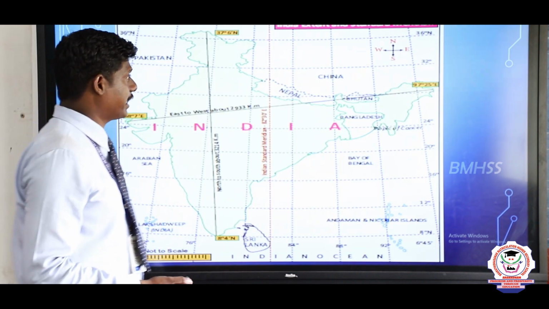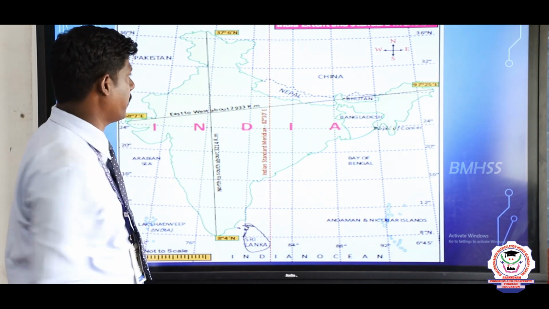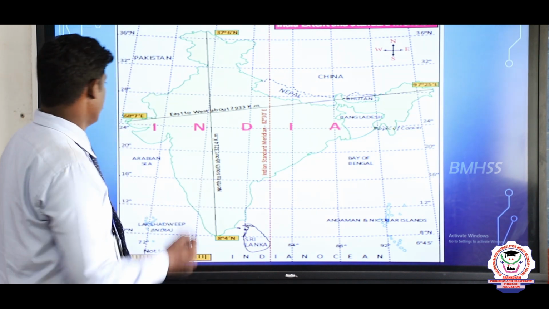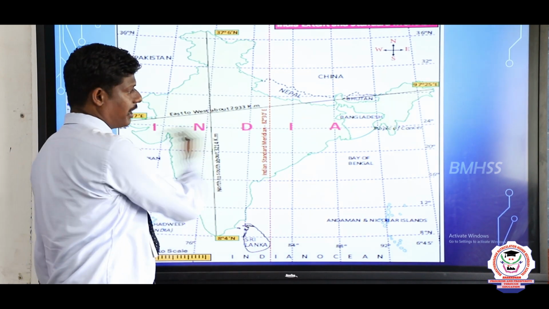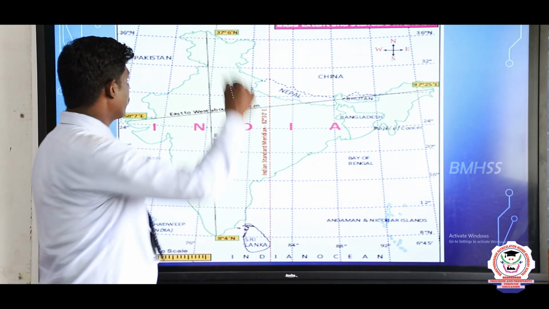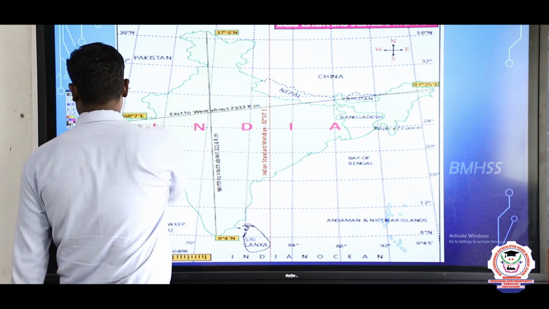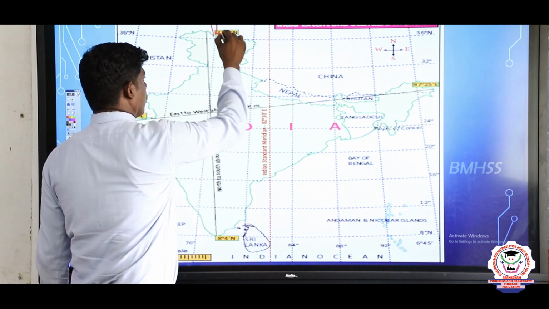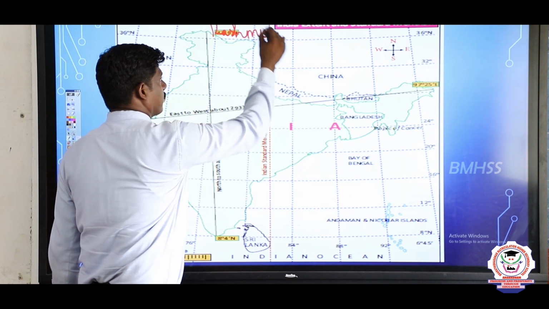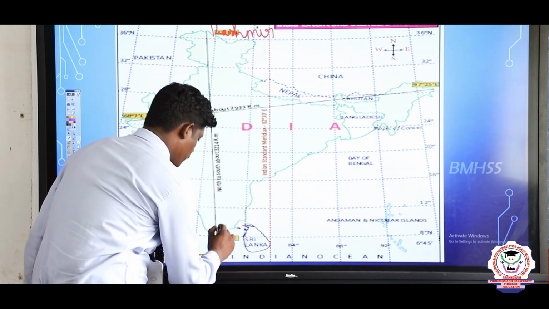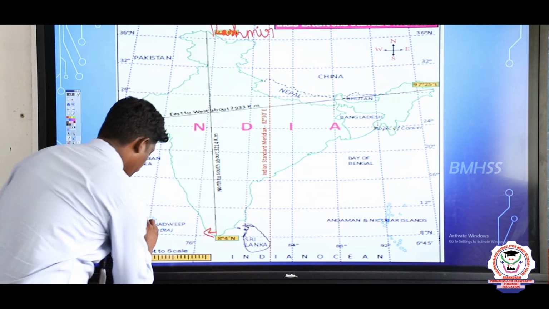Yes, this is the exact location of India, its extent and the standard meridian. India extends from top to bottom and left to right.